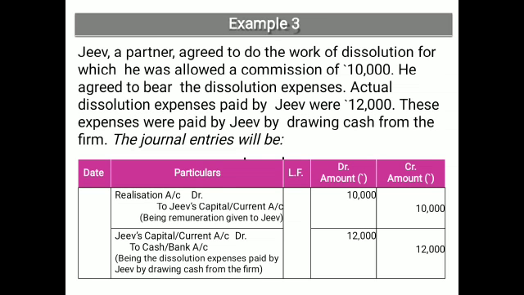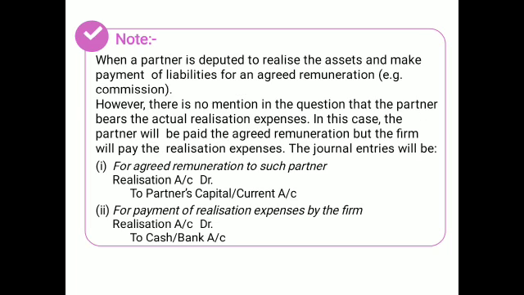The next is Jeev, a partner, allowed a commission as expense, you may say, of 10,000. So the specific amount, realization to Jeev's capital, will be passed with 10,000. The actual dissolution expenses made by Jeev are 12,000, on behalf of the firm. Cash is taken from the firm. You may say expenditures made by the firm or Jeev has withdrawn from the firm, the things are the same. Jeev's capital to cash entry will be passed with 12,000.